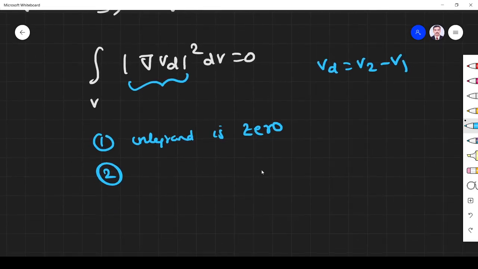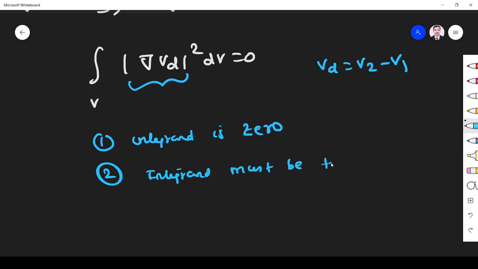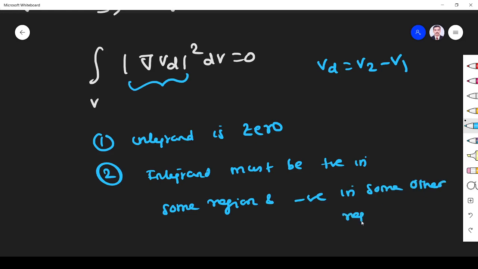What is the other condition possible? The other condition possible is that this integrand must be positive in some region, and negative in some other region. Under this condition, what happens? Like our sine wave, here it is positive, here it is negative, so if you add the total, it will be cancelled. Like that, this del v squared may be a positive value in some region but a negative value in some other region, and it will be cancelled.